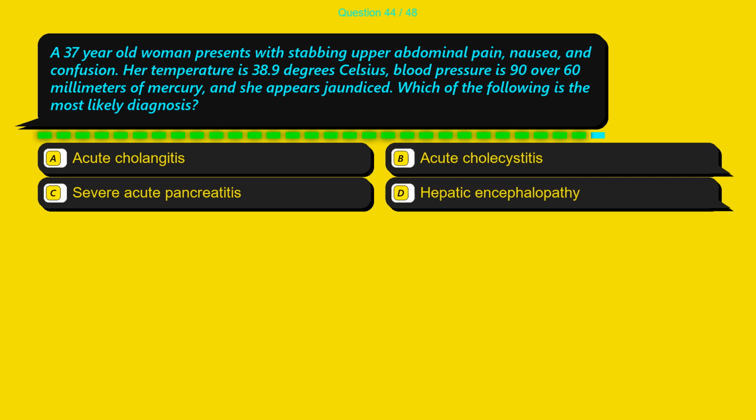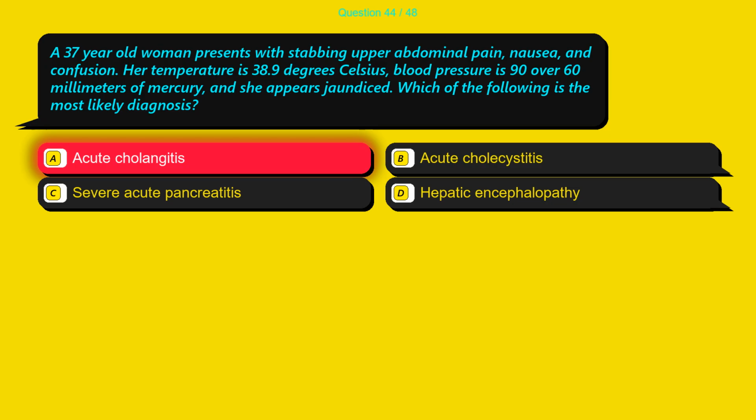Question 44. A 37-year-old woman presents with stabbing upper abdominal pain, nausea, and confusion. Her temperature is 38.9 degrees Celsius, blood pressure is 90/60 millimeters of mercury, and she appears jaundiced. Which of the following is the most likely diagnosis? Option A, acute cholangitis. Option B, acute cholecystitis. Option C, severe acute pancreatitis. Option D, hepatic encephalopathy.